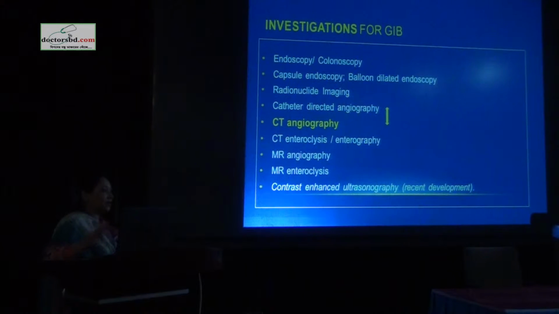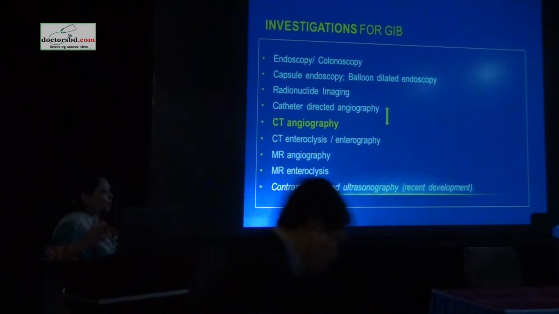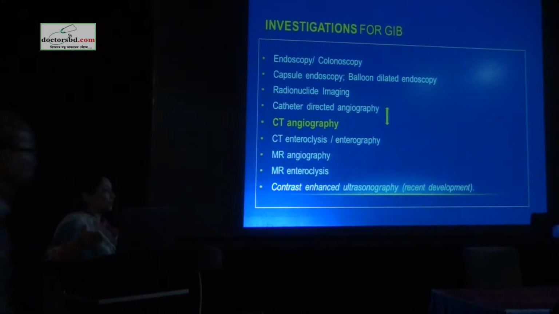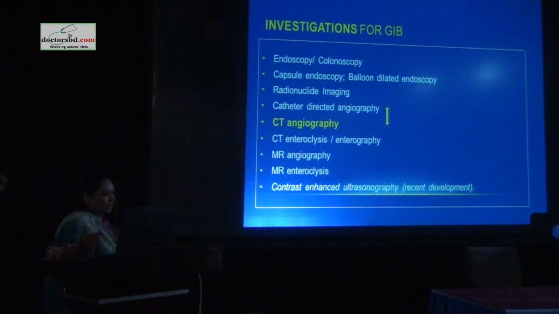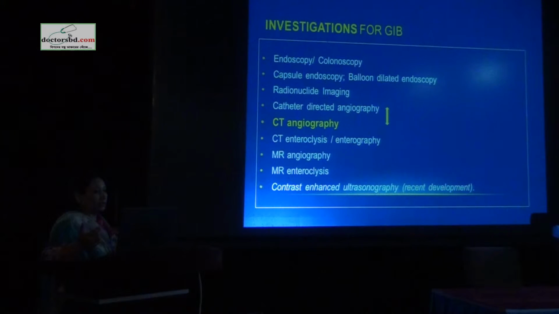Investigations: there are lots of investigations being done. The commonest and first line of investigation is obviously endoscopy. In upper GI bleed as well as lower GI bleed, till date endoscopy has played a very important role. But today I'm going to say why CT angiography should be considered in acute GI bleed, whether it is upper GI bleed or lower GI bleed. And I may also emphasize that CT angiography to some extent replaces direct catheter angiography because of its disadvantages.